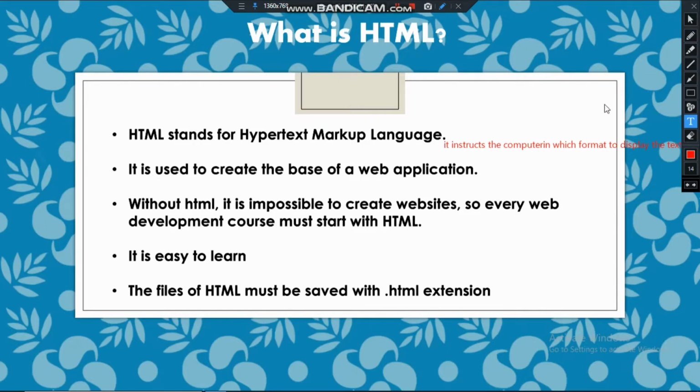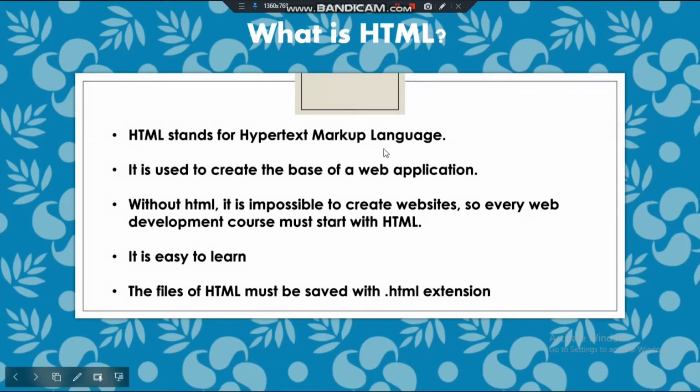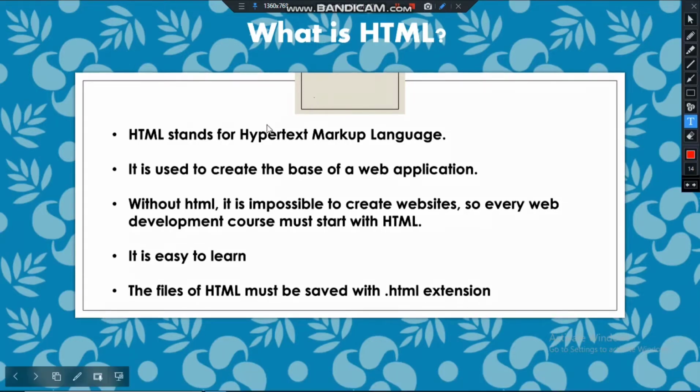So that is why HTML is called hypertext markup language. It is a type of code that is understood by the computer, and it is printed in the way the web developer wants. I hope you understood the meaning of HTML.